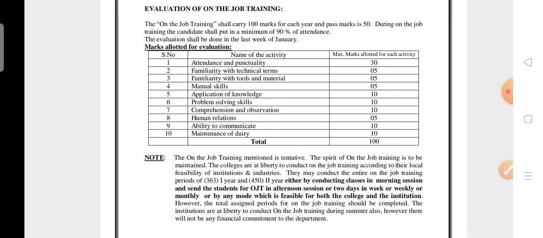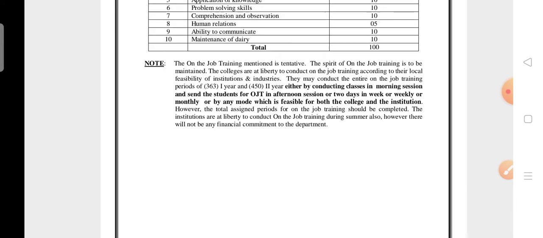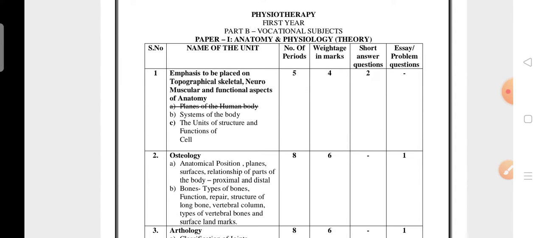Next, these are the units and how many subjects are there. English was already discussed in a separate video, and you can go through that video if you want. If you are unable to find the GFC or English video, you may contact me in the comments, because I will definitely try to provide the link to that video. So let me see the anatomy and physiology theory, first paper 1.